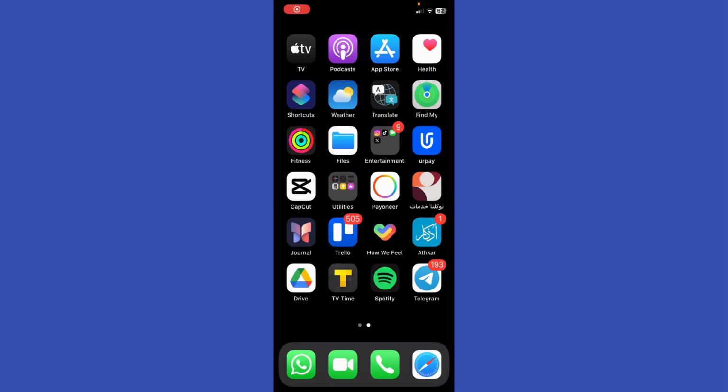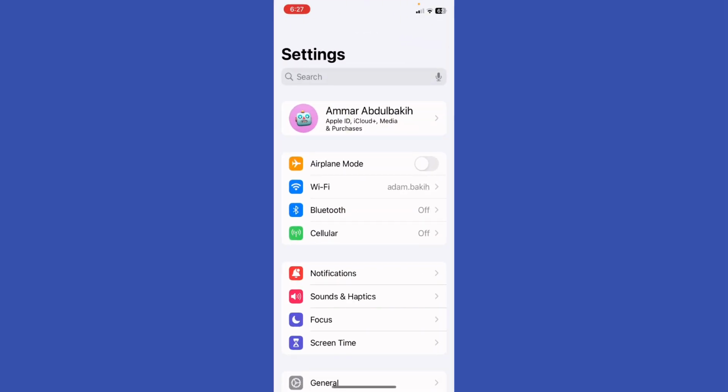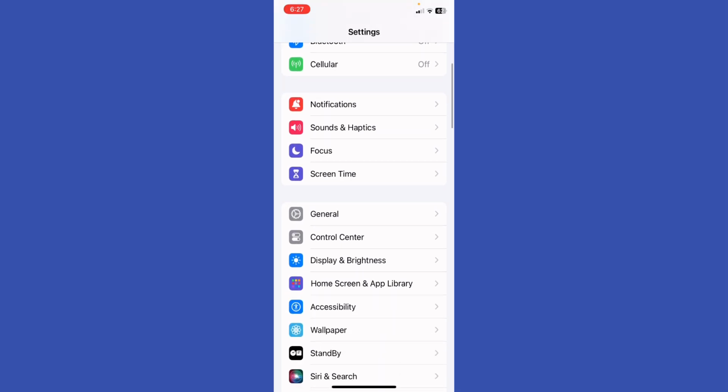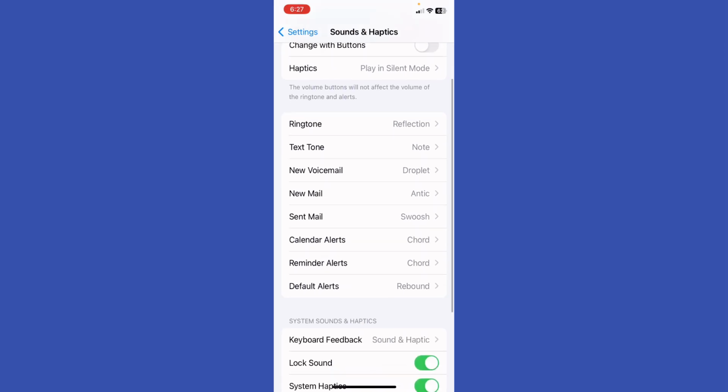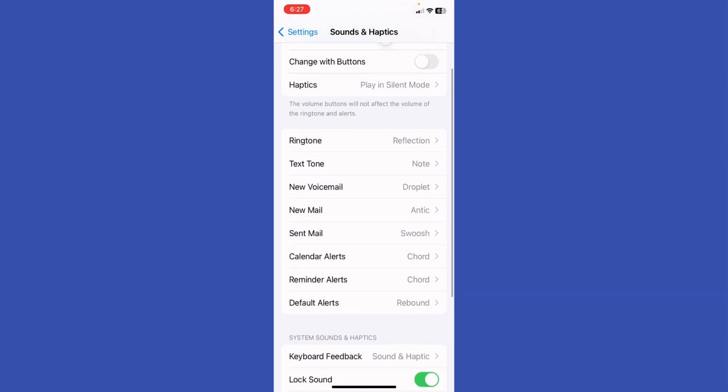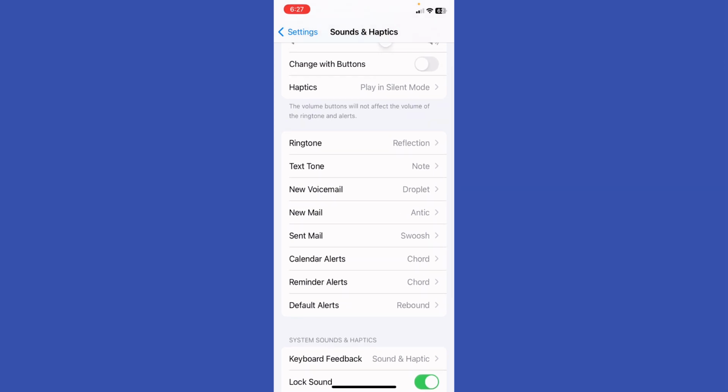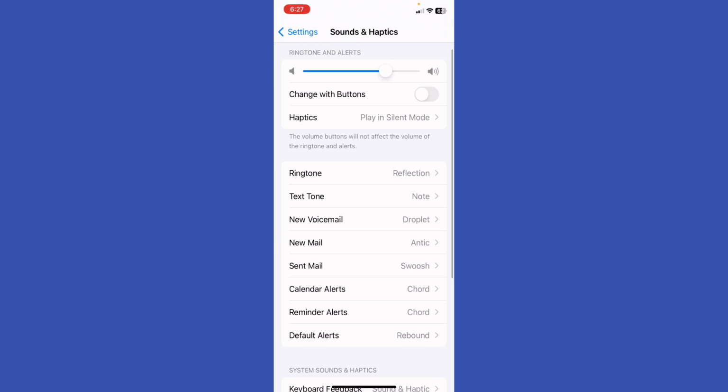My name is Adam. How to change the iPhone keyboard clicking sound. So first of all, if you are like me, maybe you are typing a lot on your iPhone and you might hear the clicking sound while using it, and you think, I want to disable it. You're actually gonna be able to do it by going to your settings and then going to Sounds and Haptics. You're gonna be able to see all of the sounds that you set on the ringtones basically.